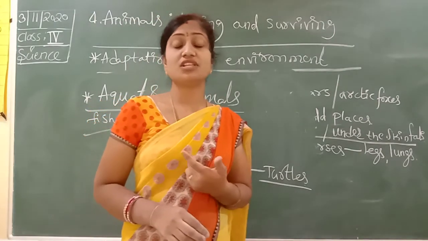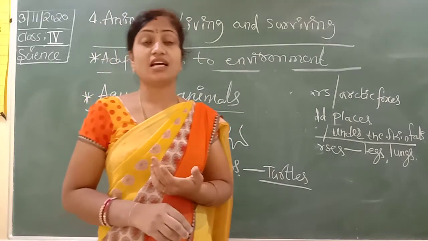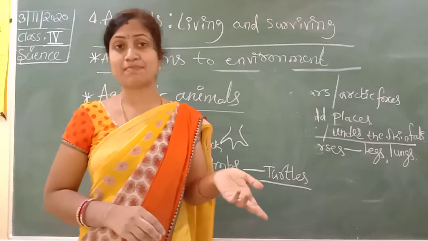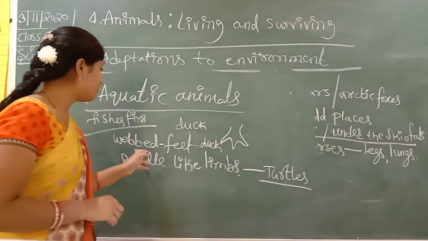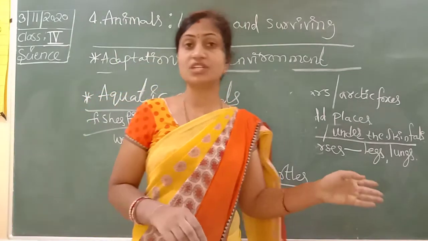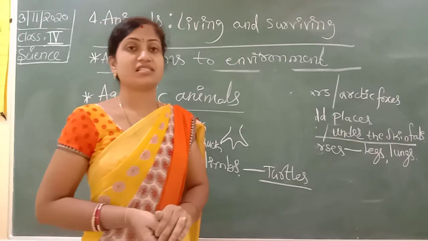So aquatic animals also have this special system, they can breathe through their gills, fishes and crabs. Okay, these webbed feet and paddle-like limbs also help these types of animals. These are our aquatic animals.